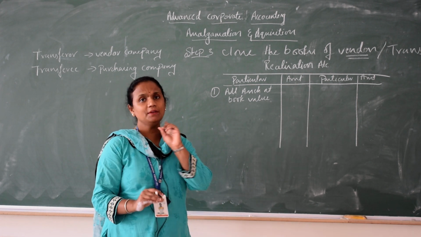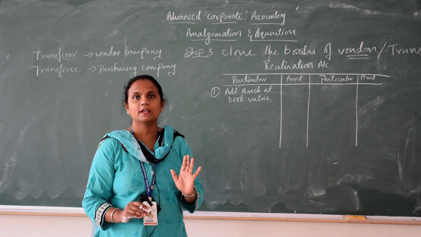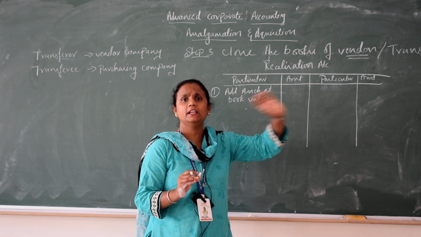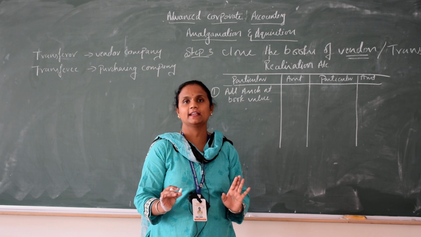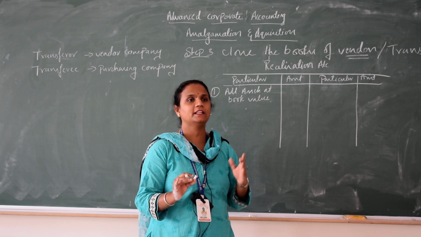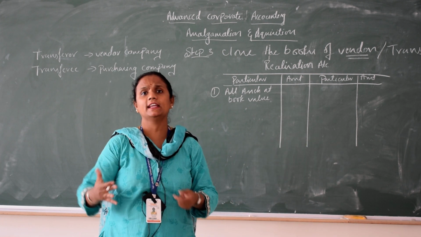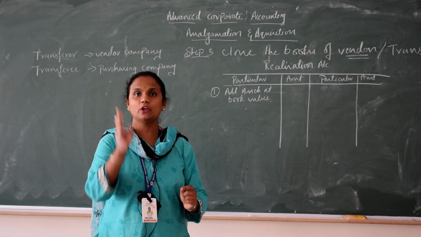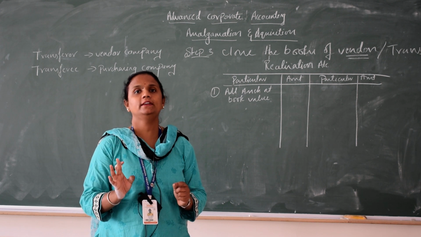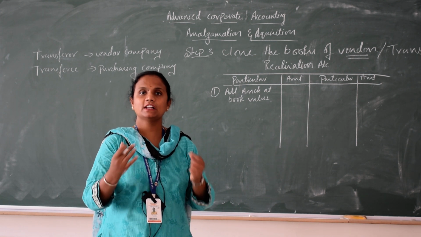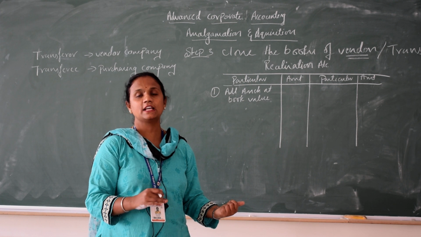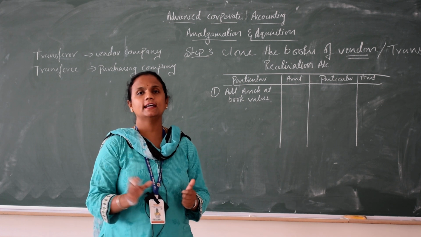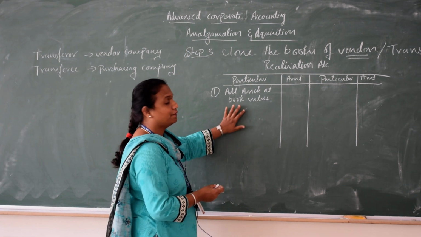One more small adjustment you have to remember: if they say the purchasing company is not taking cash, then don't take it. But for other assets, say they are saying the purchasing company is not taking furniture, then also you take it. Don't follow their rules, except in terms of cash. If they say we will consider cash, then consider the cash. If they say I am not taking the cash, then don't take the cash. Other than that, take all the assets here. This is the first one.